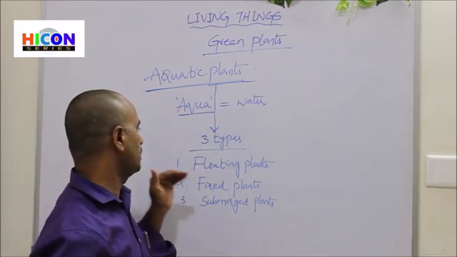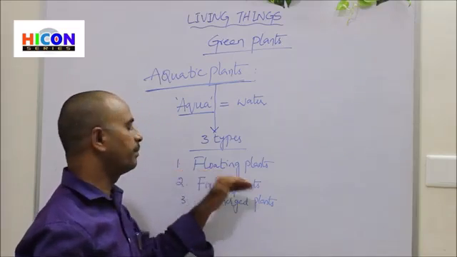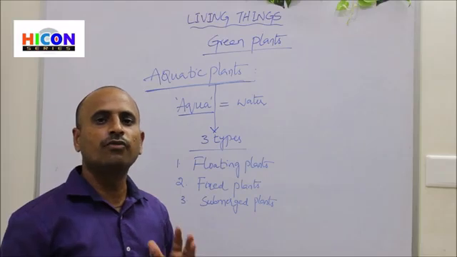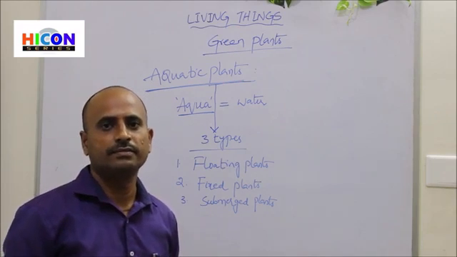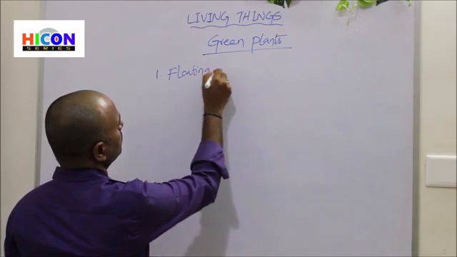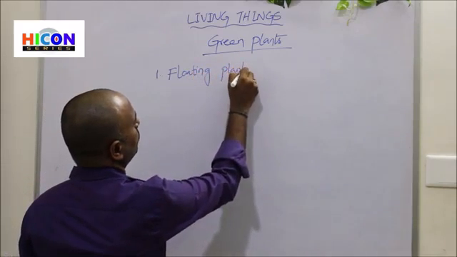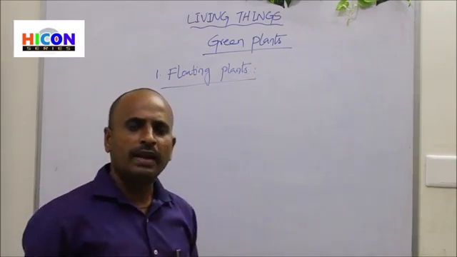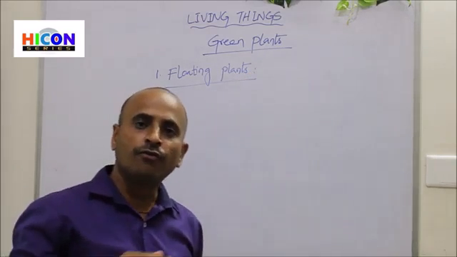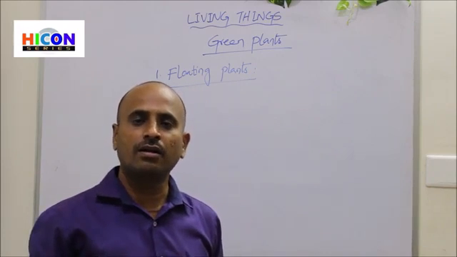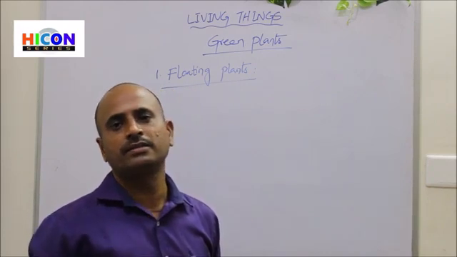Now let us discuss the first type of plants, that is floating plants. What are floating plants? The plants which float on the surface of the water are called floating plants.